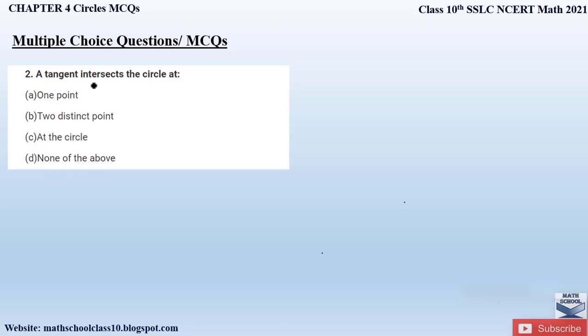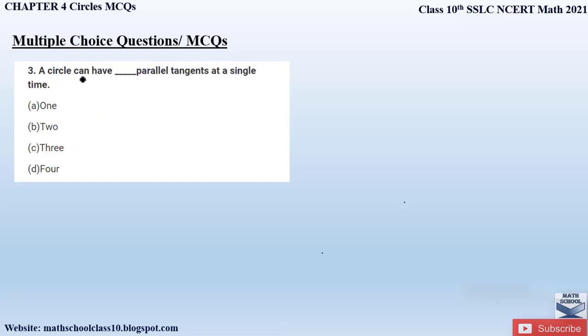Second question, a tangent intersects the circle at. So whenever we have a circle and we have a tangent, this tangent and the circle intersect at a single point. Okay. So our correct option is option A. It intersects at a single point or one point of the circle.